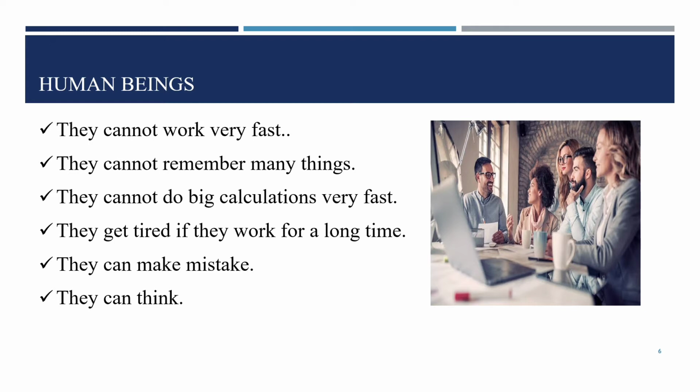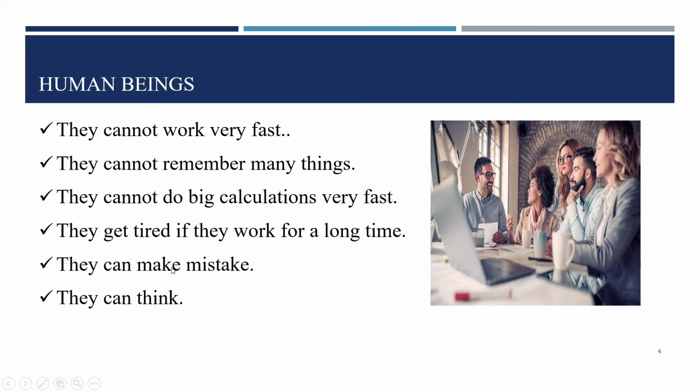The fourth sentence I am writing: they get tired if they work for a long time. They means human beings get tired, we get tired. Yes, we can make mistakes. And we can think. Computer cannot think, human beings can think. So this is the difference between a human and a computer.